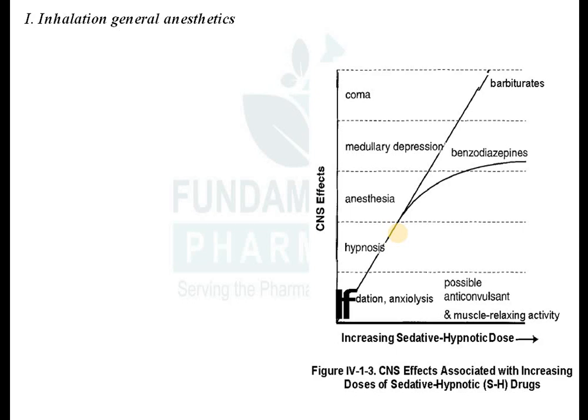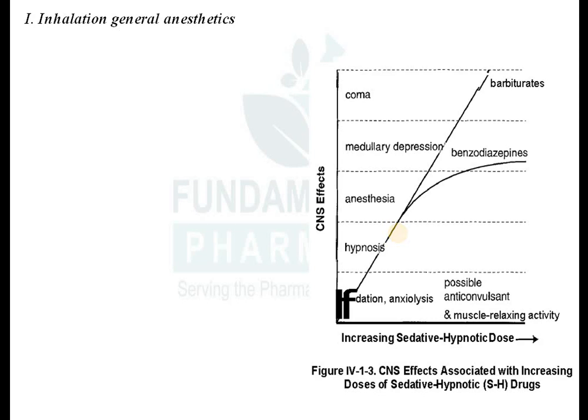Okay, अगर आपने benzodiazepine का example ले लिया तो benzodiazepine will act as a anxiolytic in very small doses. Same drug will act as a sedative if dose is increased. Same drug will act as an anticonvulsant if dose is increased. Same drug will act as an anesthetic if dose is increased. So they have a dose dependent action.